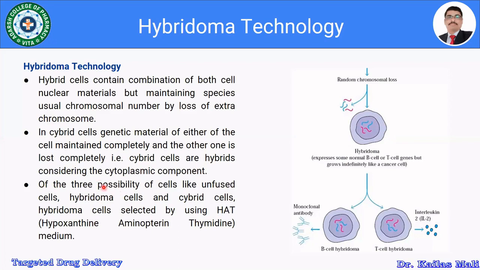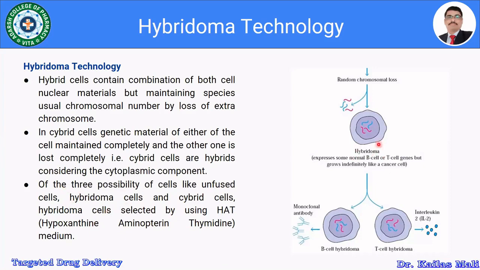There are three possibilities after fusion. We get unfused cells, hybridoma cells, or other hybrid cells, which are then selected by using the HAT medium, that is hypoxanthine aminopterin thymidine medium, which selectively selects the specific hybridoma cells.